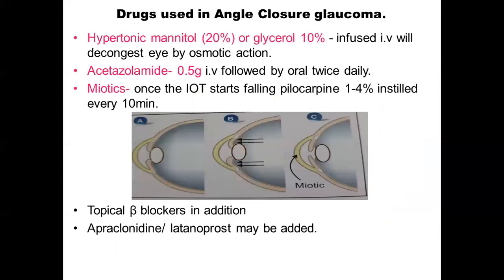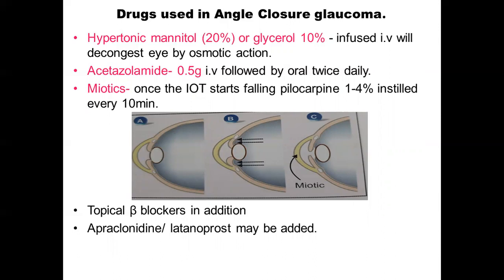Now, how do we manage this? For managing this, we have to use hypertonic mannitol 20% or glycerol 10%. Both of these are infused IV, and this will decongest the eye by osmotic action. Then you can give acetazolamide 0.5 grams IV. It is not oral at the beginning, it is IV, followed by the oral dose twice daily. Now, miotics can be started like pilocarpine. Once the IOT starts falling after you control with the above two drugs, you can start the pilocarpine drops, which are instilled every 10 minutes.